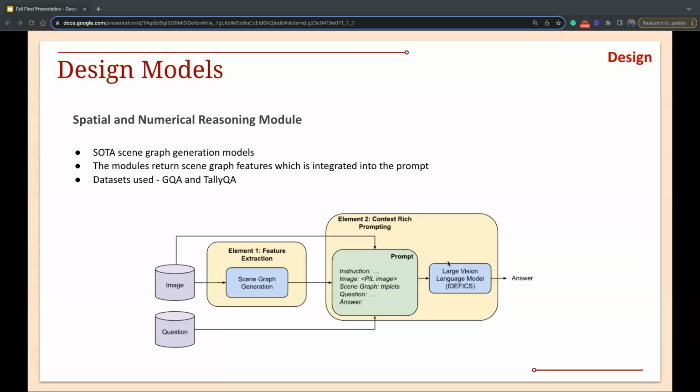We take the image as input and output the scene graph information in triplet format. Then this information is added with a prompt and sent to the Idefics model for final inference. For the numerical reasoning module, we fine-tune the model with a calculation dataset and also use the LoRA method.